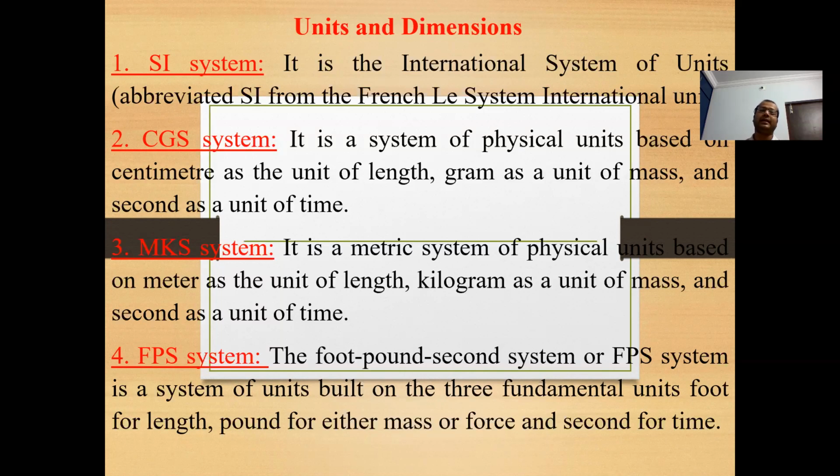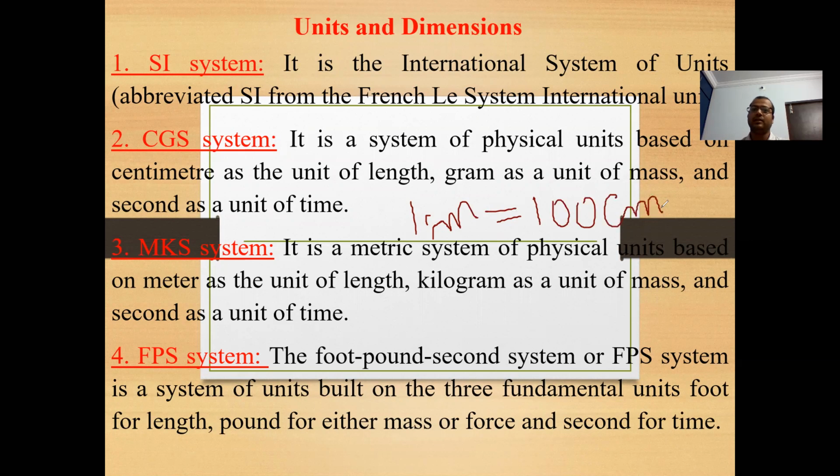So we have to know the interconversion. For example, the unit of length in the SI system is meter, but in the CGS system the unit of length is centimeter. So we have to know the conversion factor, like 1 meter is equal to 100 centimeters. Here 100 is the conversion factor. These things we have to know.